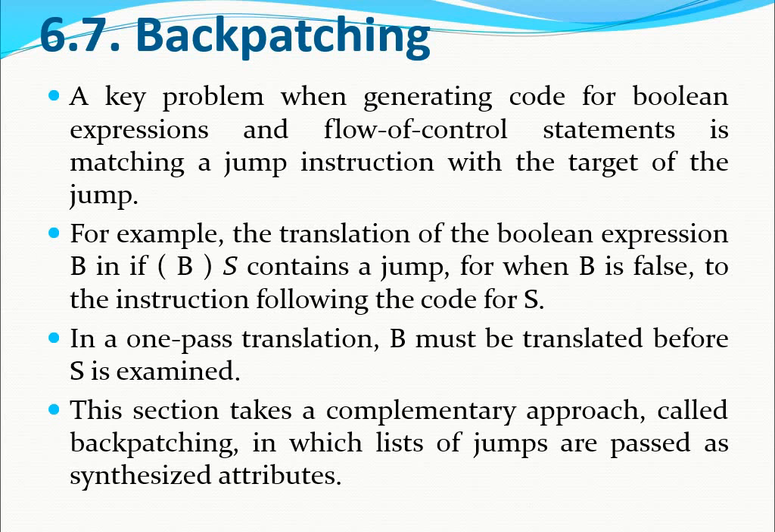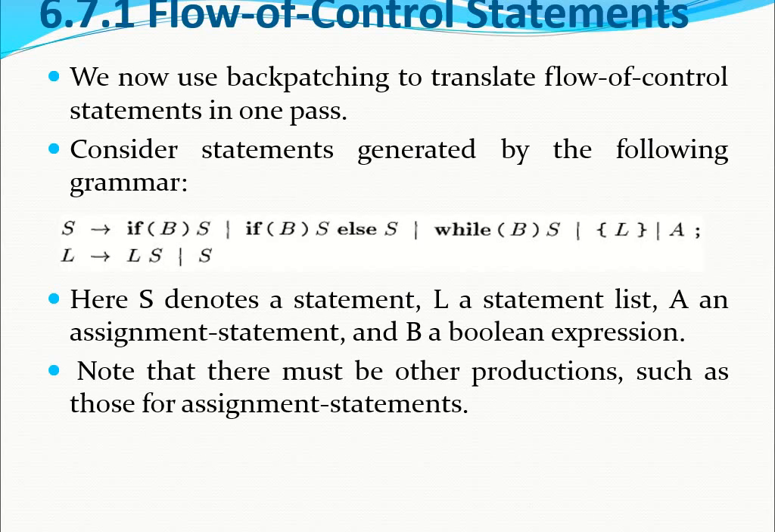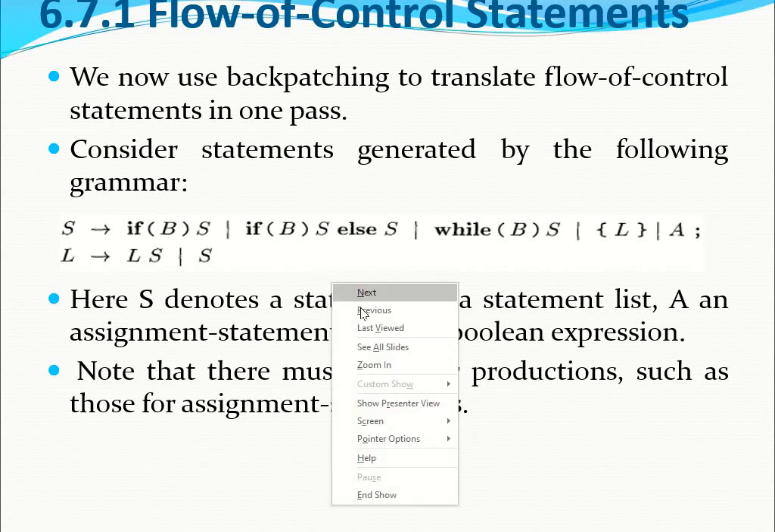Backpatching especially helps in one pass compilers. Now we consider an example of how this backpatching technique is helpful in the flow of control statements. Consider a flow of control statement grammar: S derives if boolean expression then statement, that means if B S. Here B is some boolean expression.